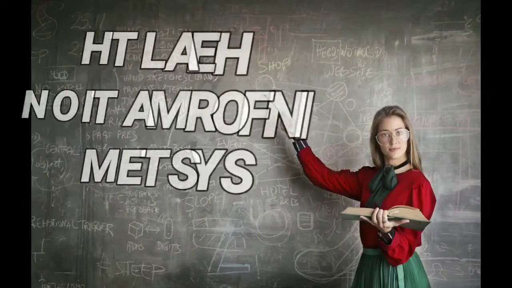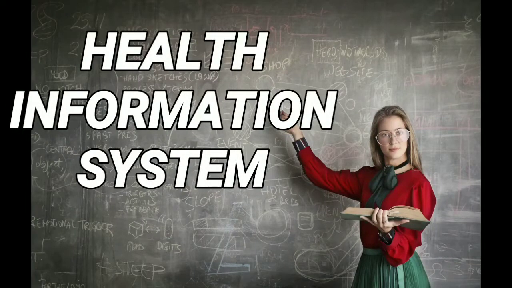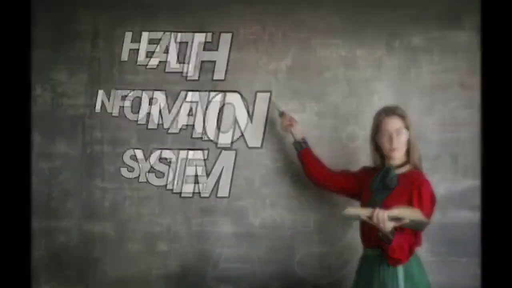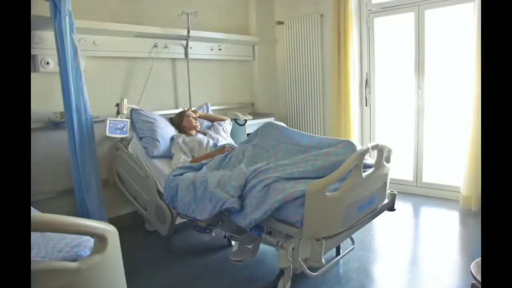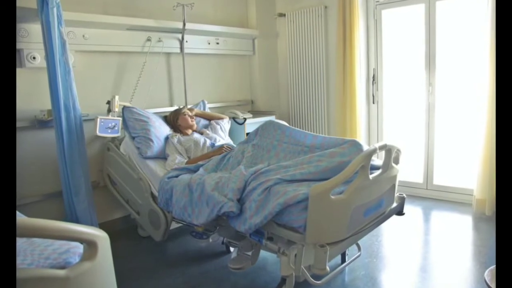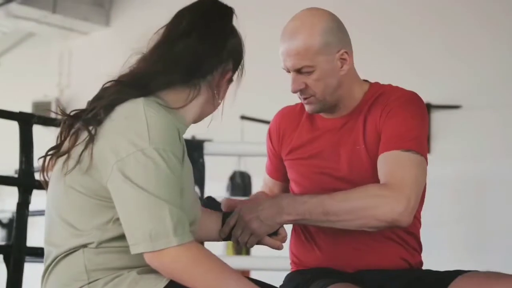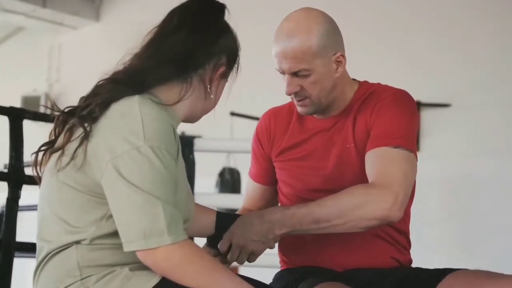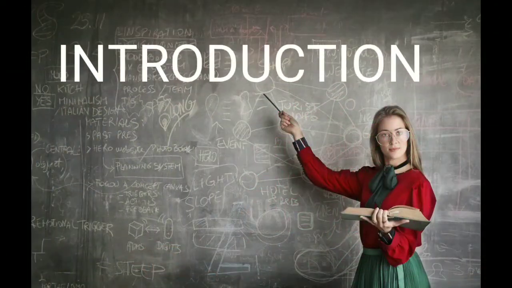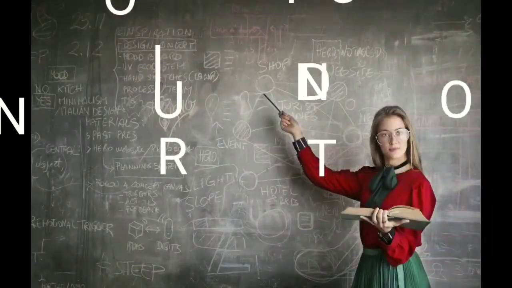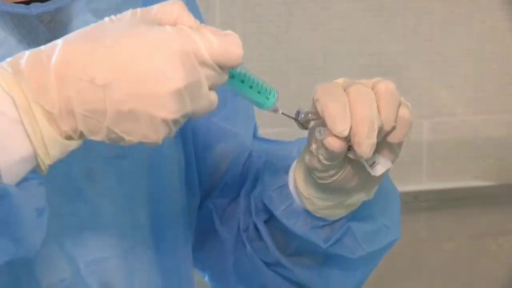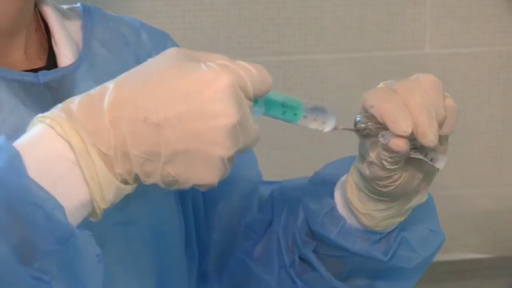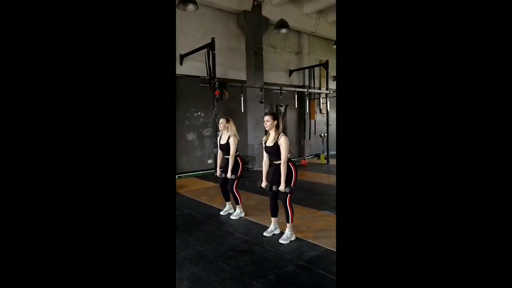Now we are going to deal with the next topic, health information system. So what is the definition of health information system? Health information system is that system in which collection, utilization, analysis and transmission of information is done for conducting health services, training and research. It means in that system we can collect, utilize, analyze and transmit information for conducting health services, training and research. Through that information we can give proper and effective care to the individuals or sick.